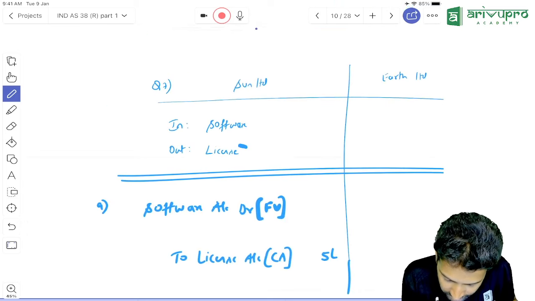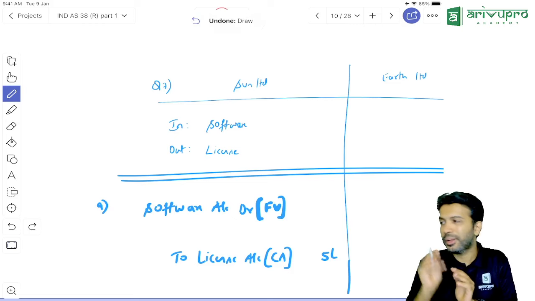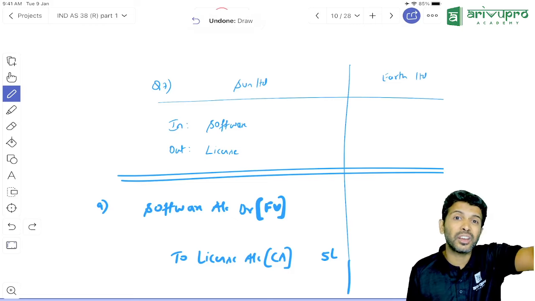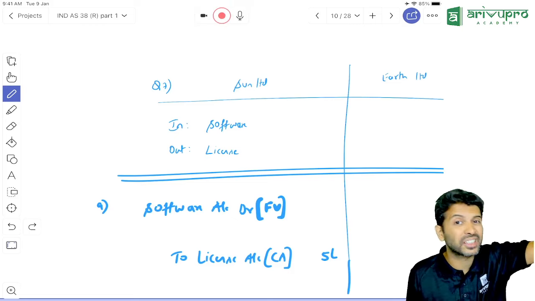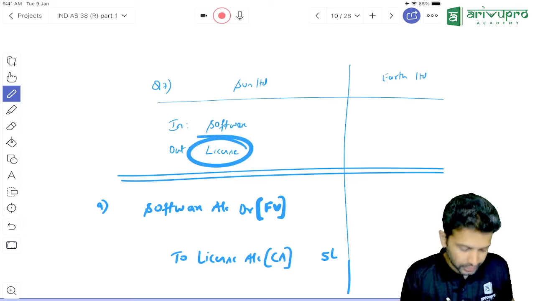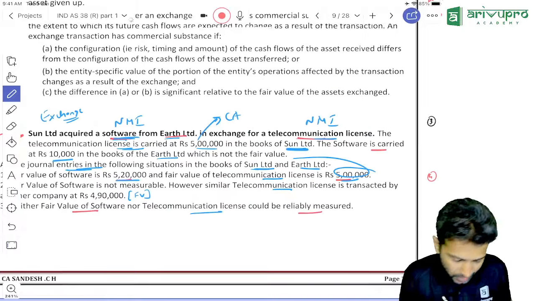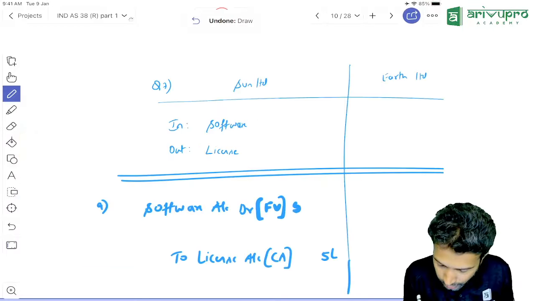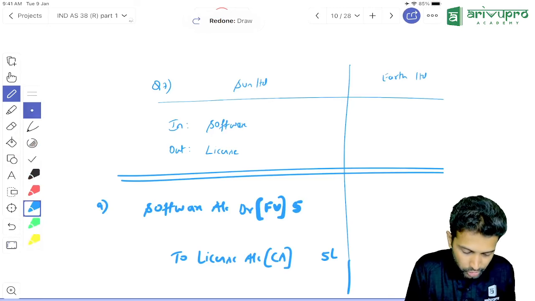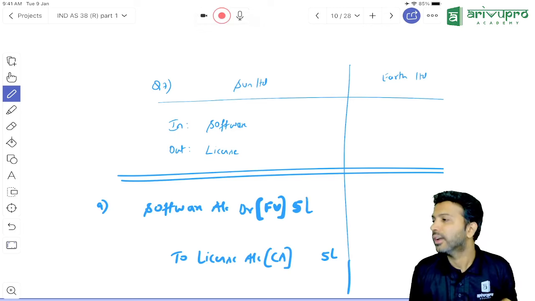In this, what is our asset which we gave up? License. That means we will always prioritize what? Fair value of the asset going out, or fair value of the asset given up. What did we give up? License. Do you know the license's fair value? Yes, the license's fair value is given to be how much? 5 lakh rupees. That means software we will debit at what value? Software we will debit at 5 lakh rupees.